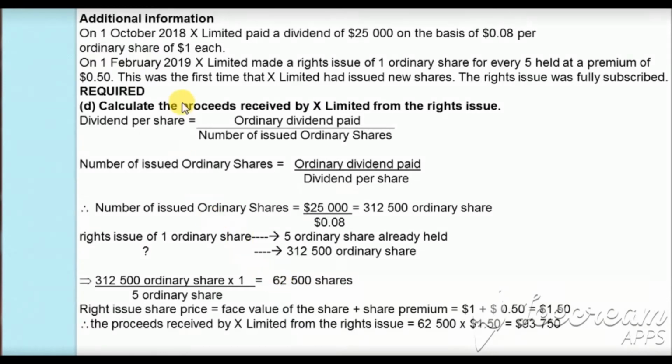Now the face value of a share is $1, and we are issuing at a premium of 50 cents. So the value at which we are going to issue the rights issue shares will be $1 plus 50 cents, which will be $1.50. So for 62,500 shares, it will be 62,500 times $1.50, which will be equal to $93,750. So this is the proceeds which we will receive by the rights issue of shares. And with this, we have completed this question.